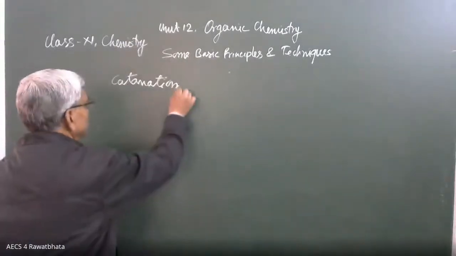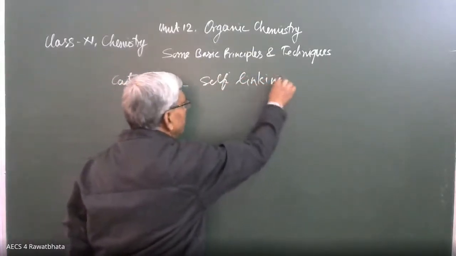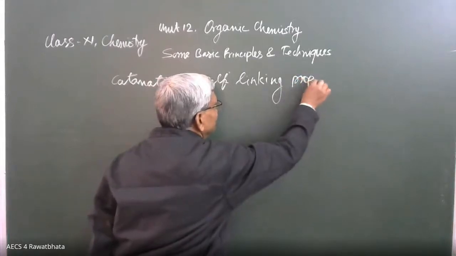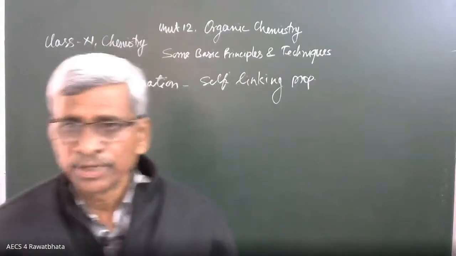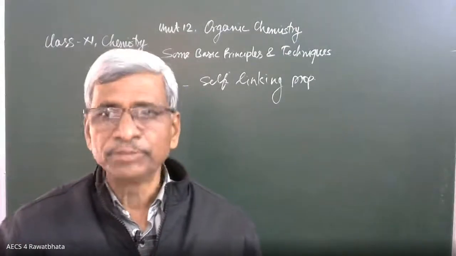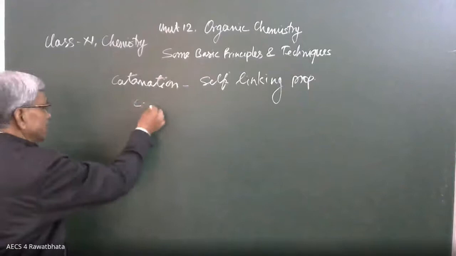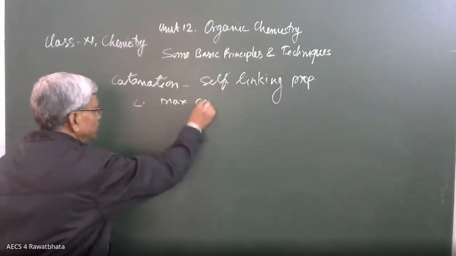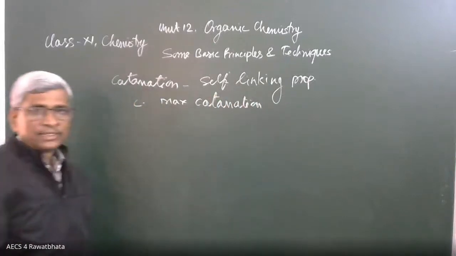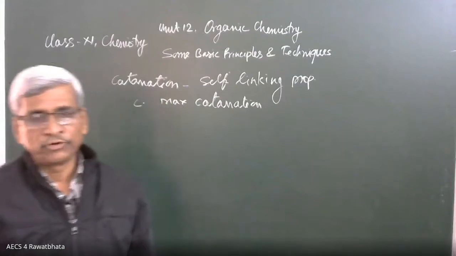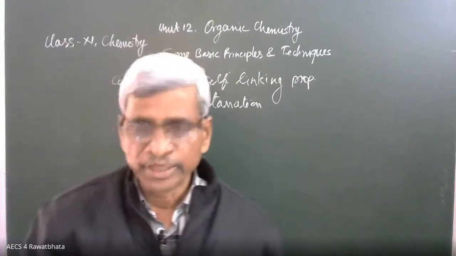In short, it can be said as self-linking. The self-linking property of an element is called catenation. Carbon is the element which has maximum catenation property. And the reason is, it is tetravalent, four bonds can be formed, and the carbon-carbon bond dissociation energy is also very high.